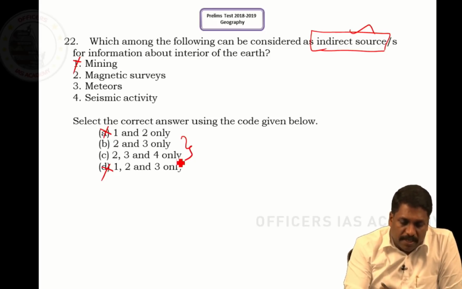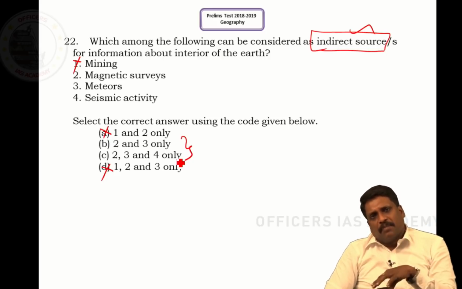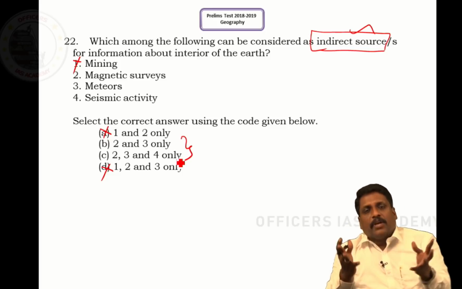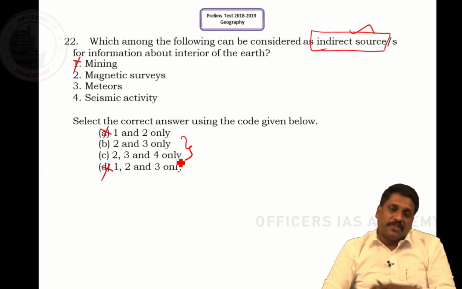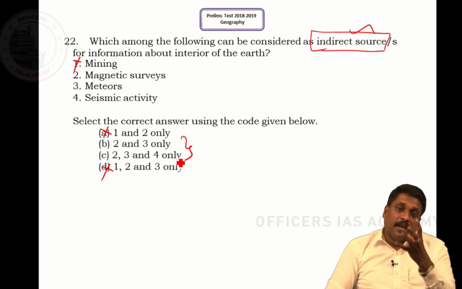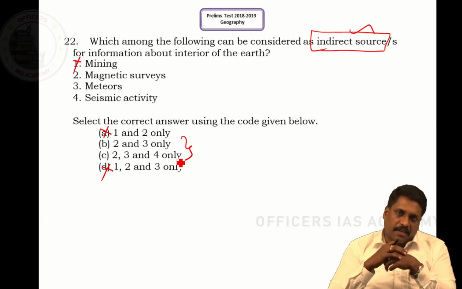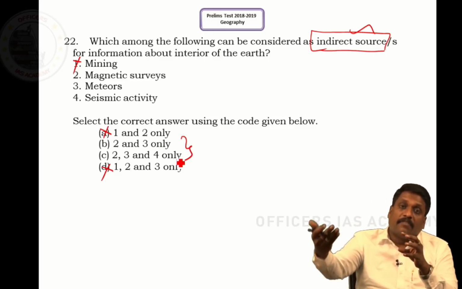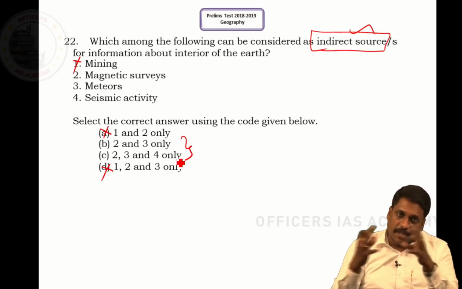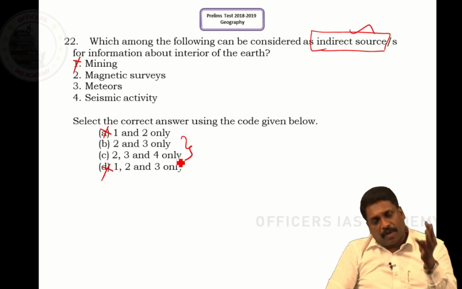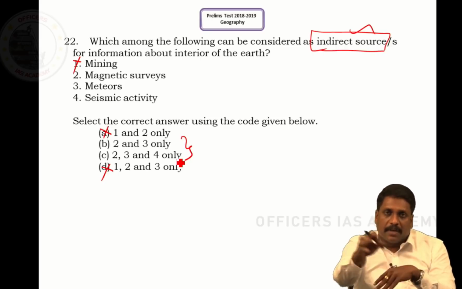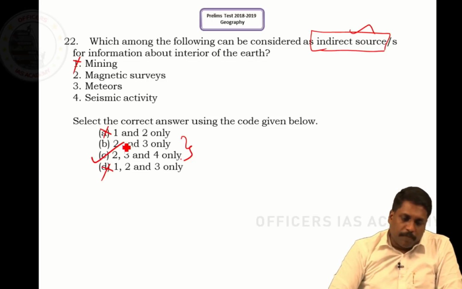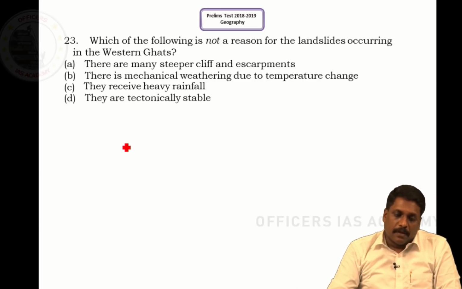Now coming to statement 4: seismic activity plays a very important role. When I talk about the interiors of the Earth, the overall idea is provided only by seismic study or seismic analysis. That's the reason we say earthquakes are the windows to Earth's interior. Again, earthquakes do not give you direct evidence, only indirect evidence. We study the body waves, the P wave, primary wave, and secondary wave, and accordingly conclude about the interiors of the Earth. So what should be the answer? The answer should be C. Right, sir.